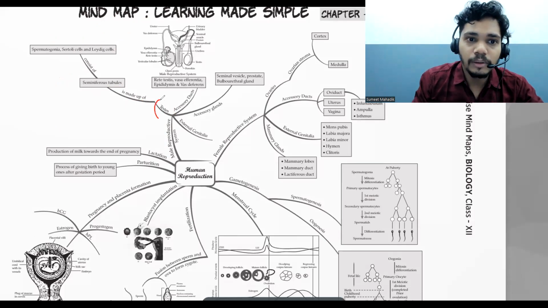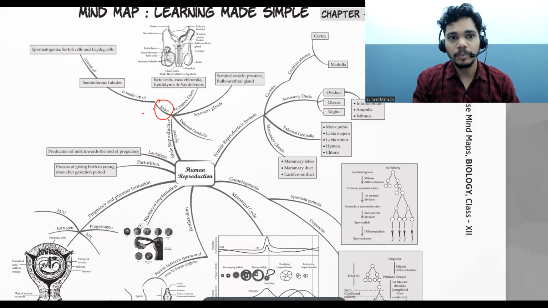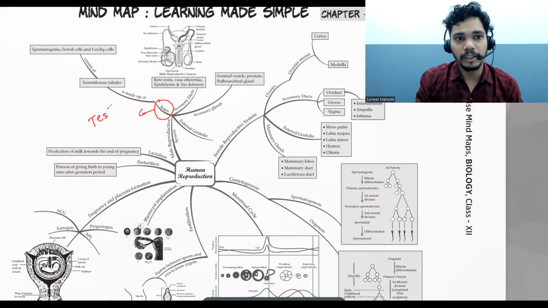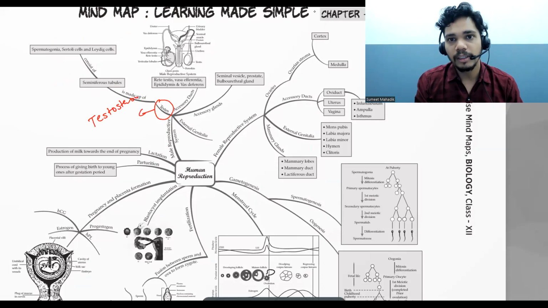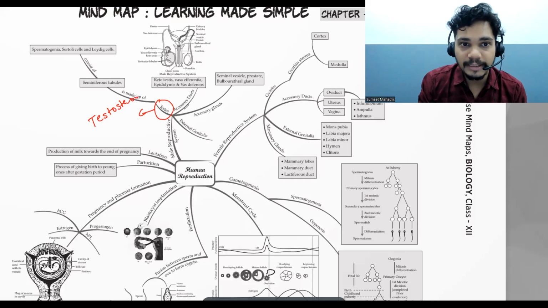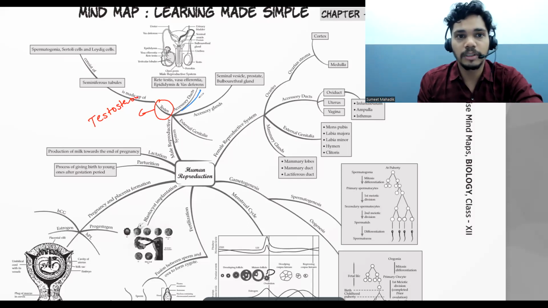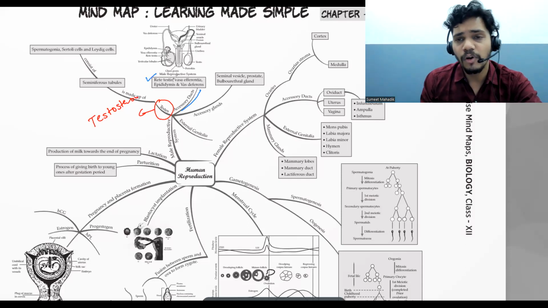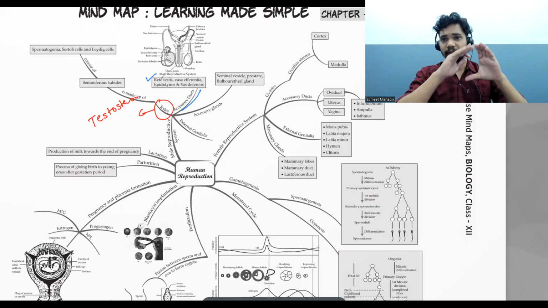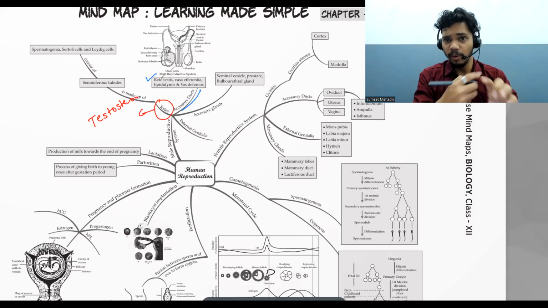Now, we know that the primary organ is the testis, which is responsible for the secretion of testosterone. That point is clear. Now, we are moving to the next part, that is your accessory ducts. What are the accessory ducts responsible for? Rete testis. Rete testis is responsible for what? Obviously, the testis is there. Once the sperm is going to form, they will enter there.